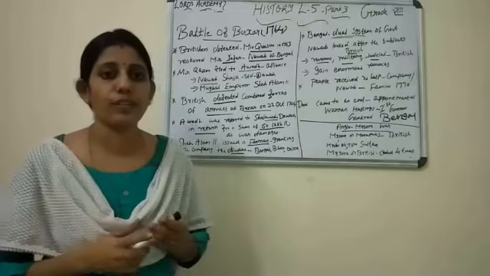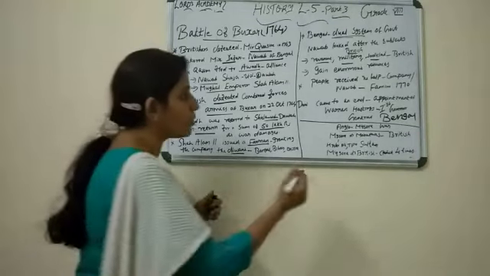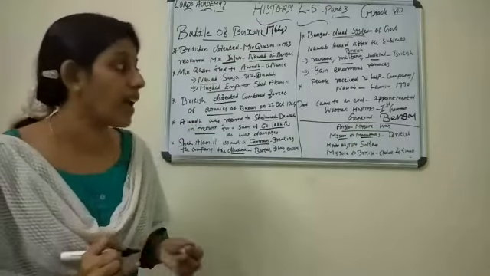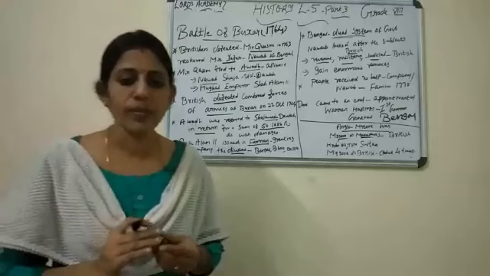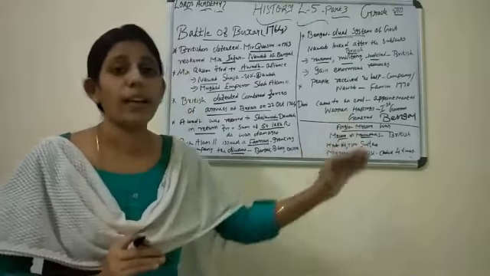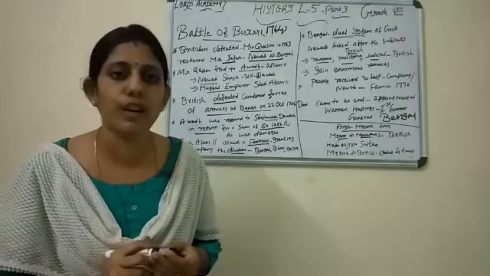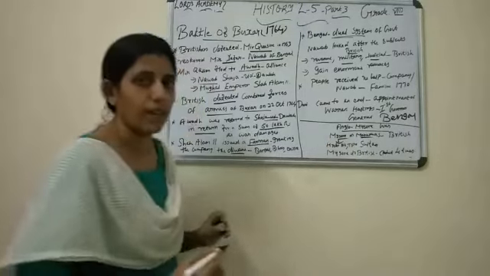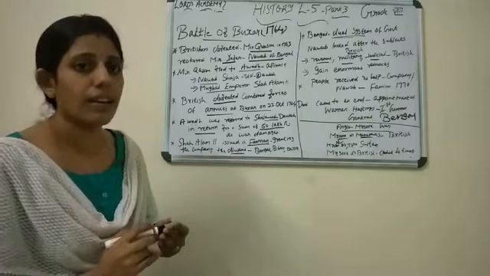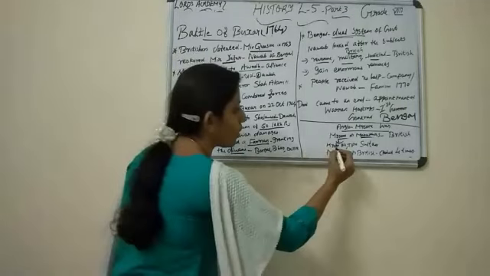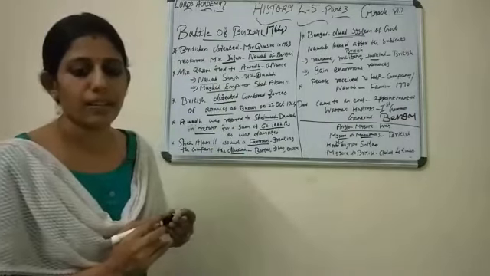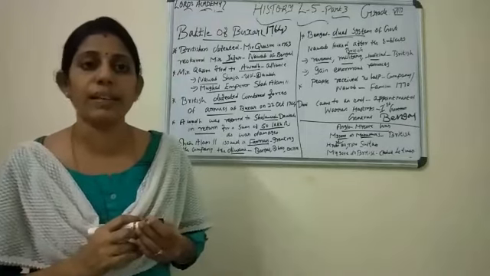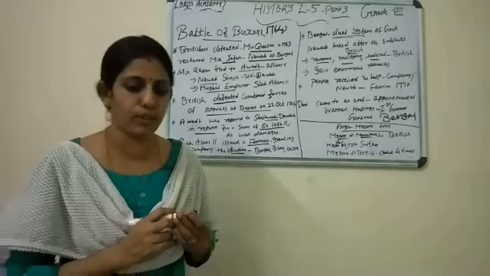So who were the rivals of the British? The state of Mysore and the Marathas were the main rivals of the British. Mysore we already discussed in the regional power kingdoms. Mysore was ruled by the famous ruler Haider Ali, and after Haider Ali, later by his son Tipu Sultan of Mysore.